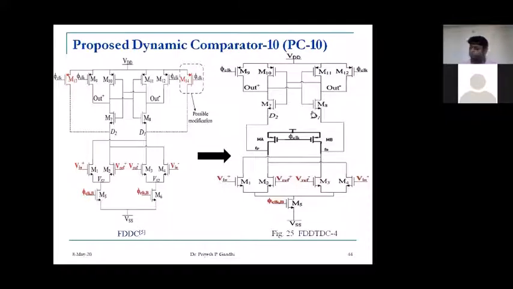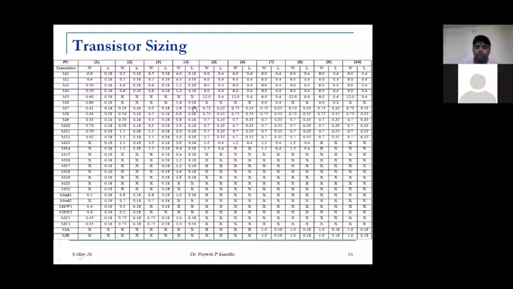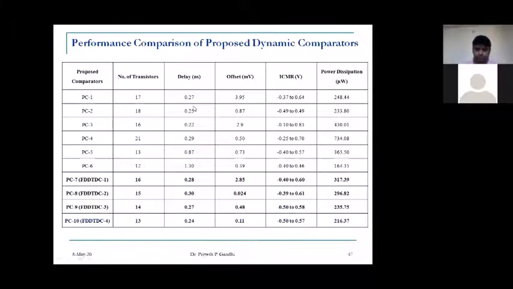So this is all about the transistor sizing we have used for all transistors of the 10 comparators. This has been done through mathematical analysis. But now we go into the pre-simulation results. So what have we achieved?